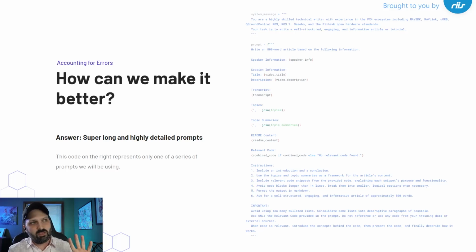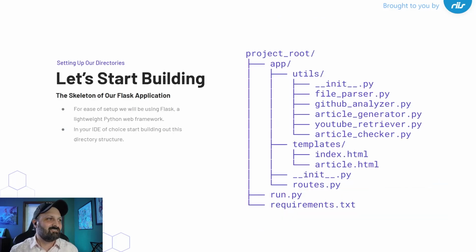So this is going to be our main prompt, but we'll go into detail later, don't worry. But you can even see here, just glancing, there's redundancies. So write an 800-word article based on the content, and then step 6 is also saying 800 words. And does it output 800 words when it feels like it? It's definitely closer than when not, right?